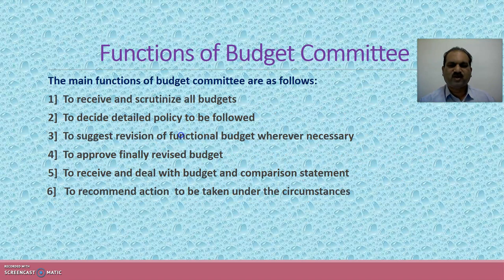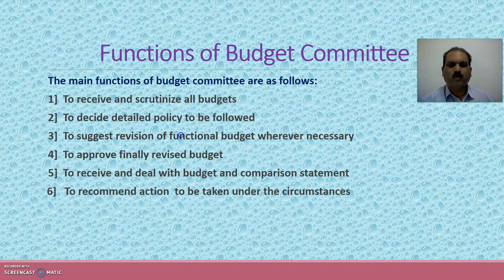Now let's see what are the functions of this budget committee. The main functions of budget committee are as follows. First, to receive and scrutinize all the budgets. That is, the budgets received from various departments are to be scrutinized by the budget committee.